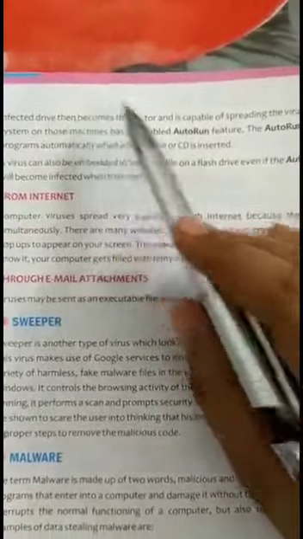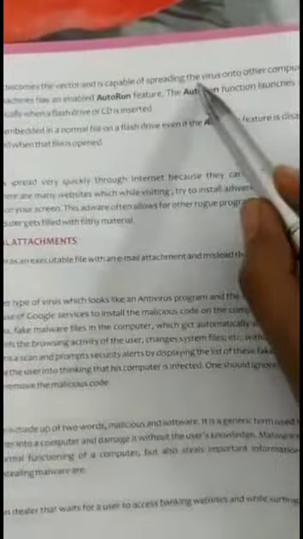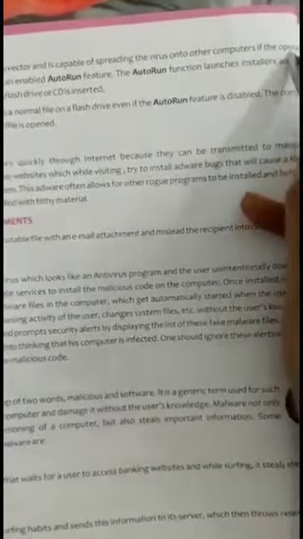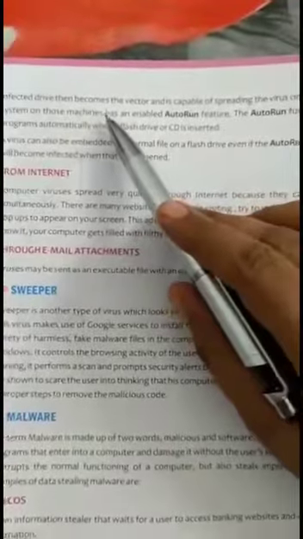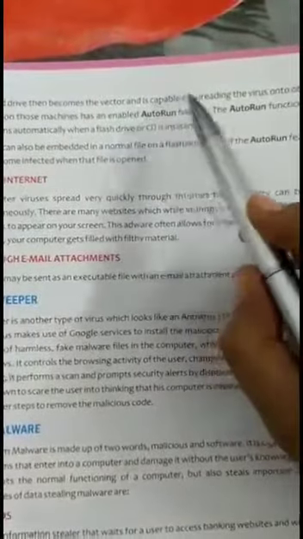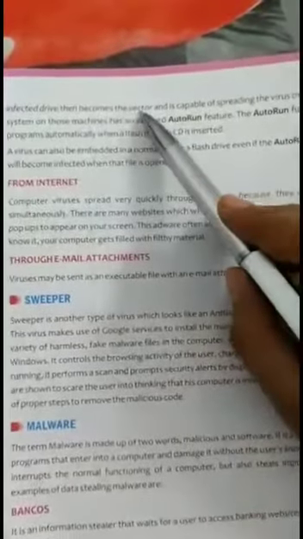This infected drive then becomes the vector, capable of spreading the virus onto other computers if the operating system on those machines has an enabled auto-run feature. If that machine has the auto-run feature enabled, then the virus will be able to infect that particular computer.